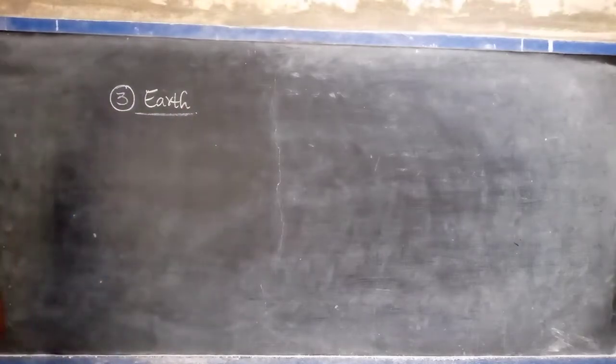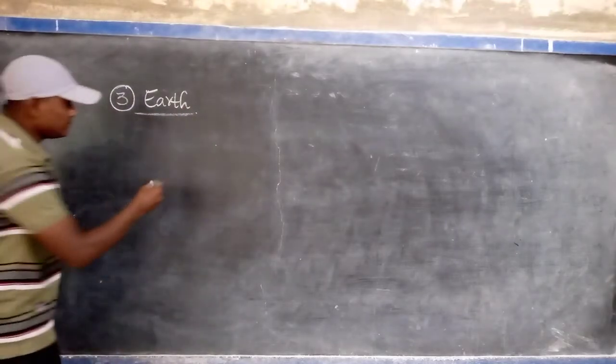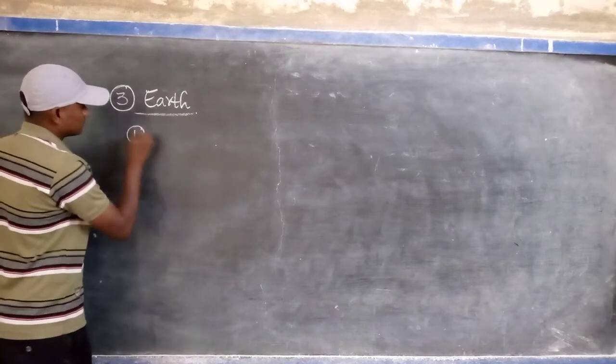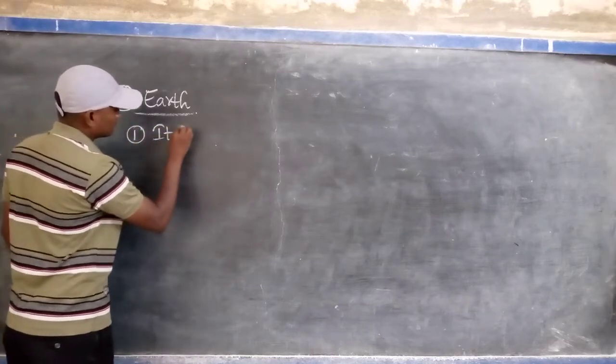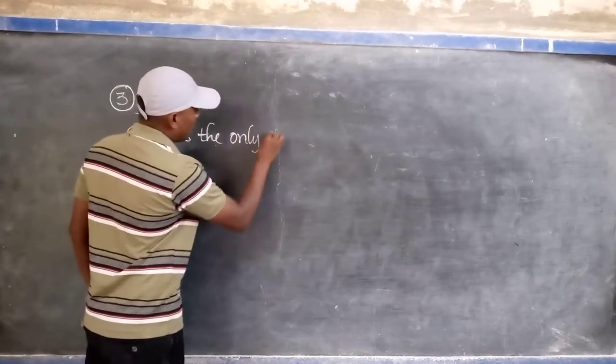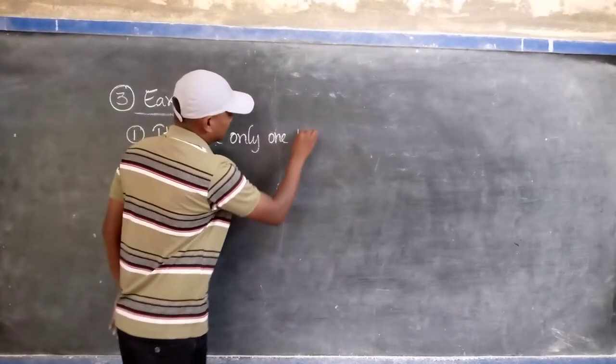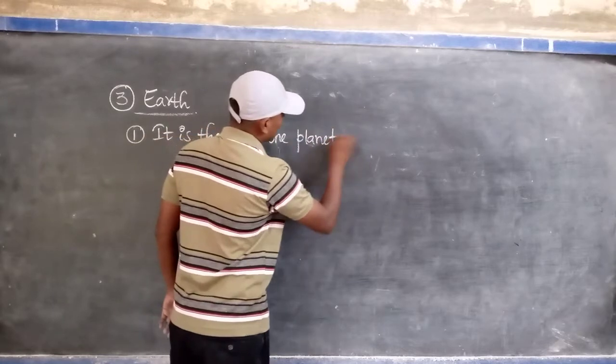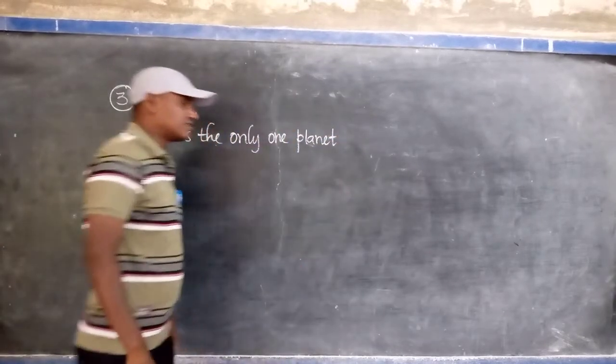Next, the third one is Earth. It is the only planet to exist human life or animal life. Listen very carefully.